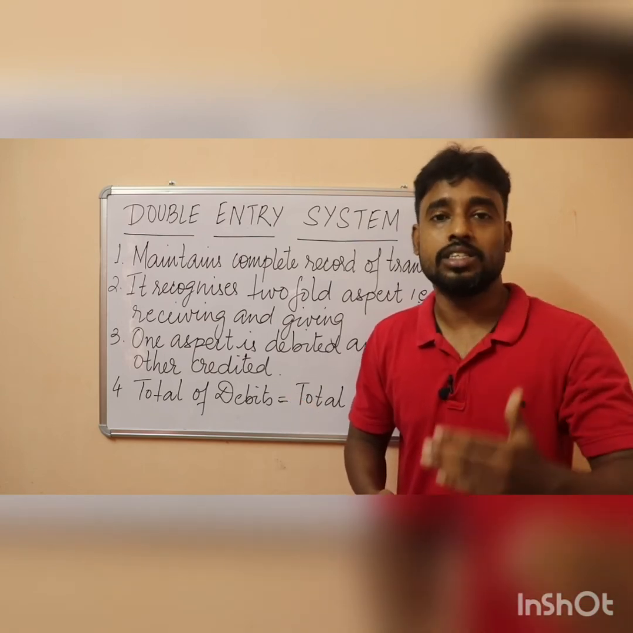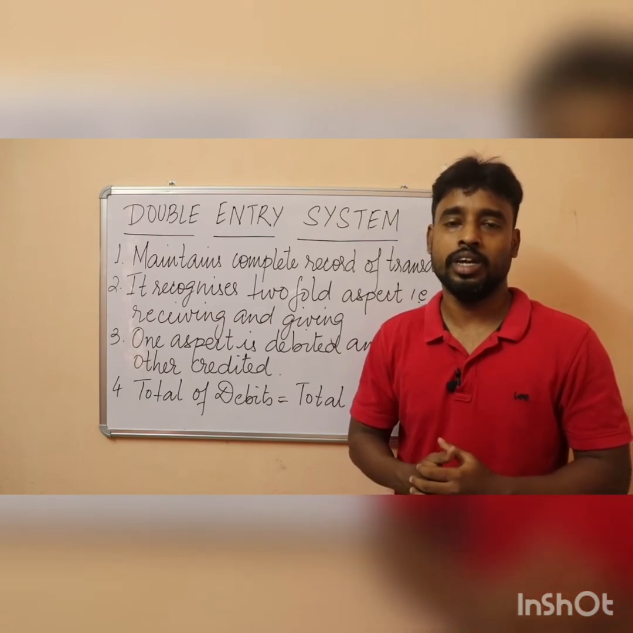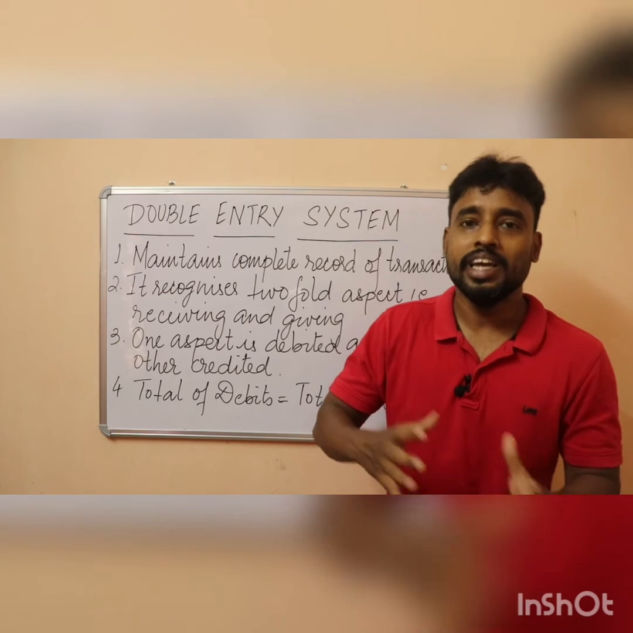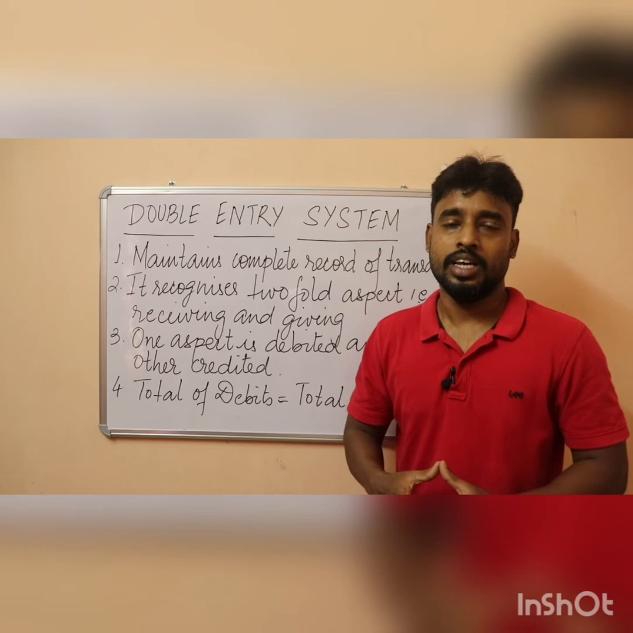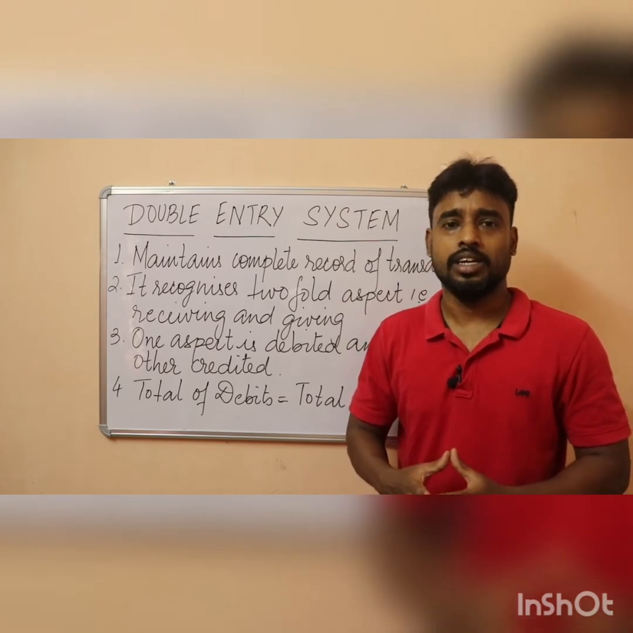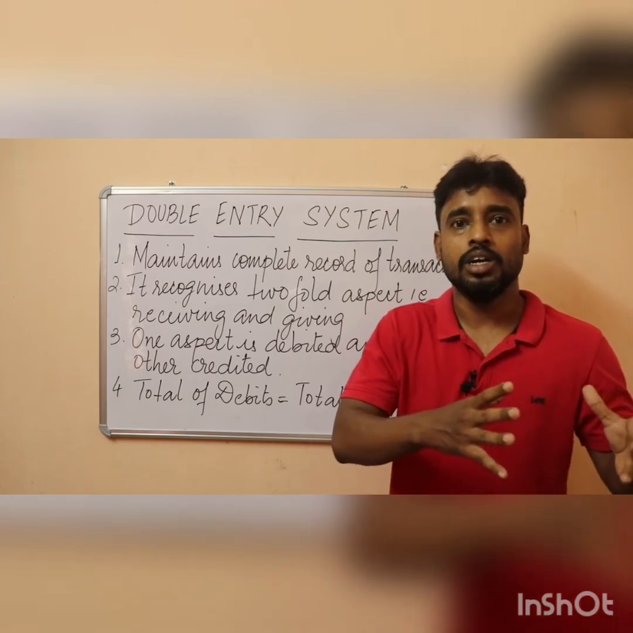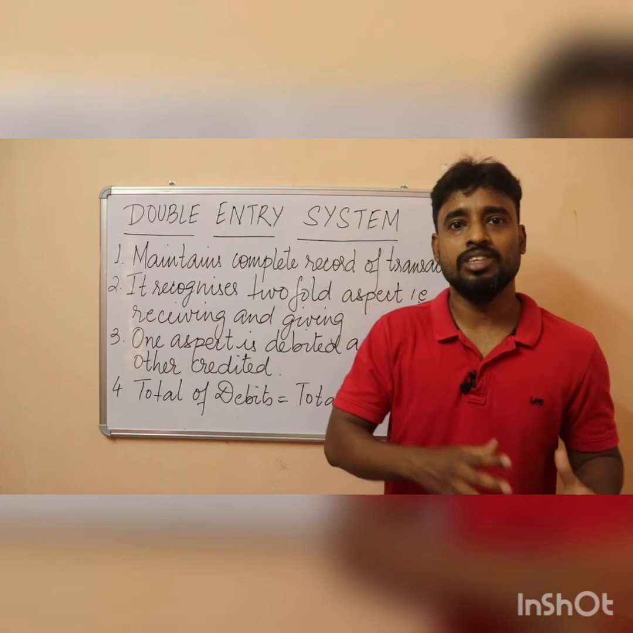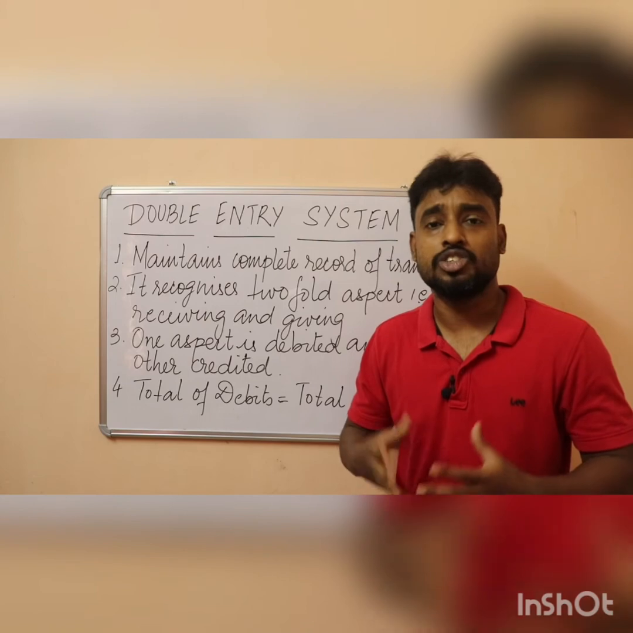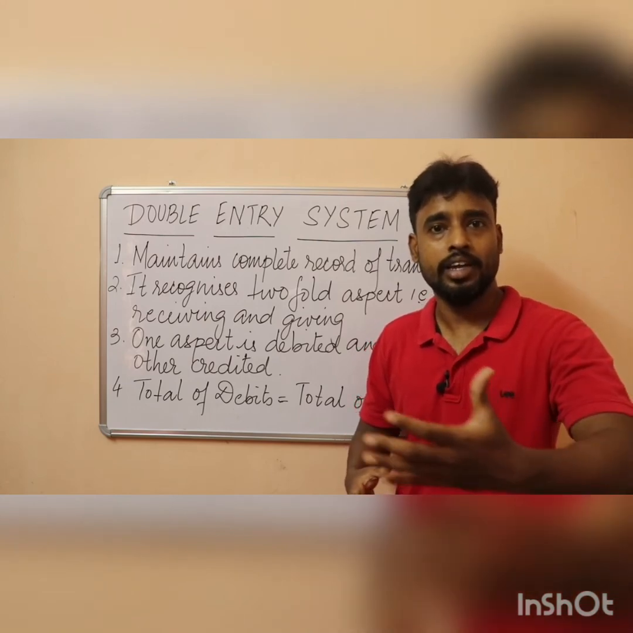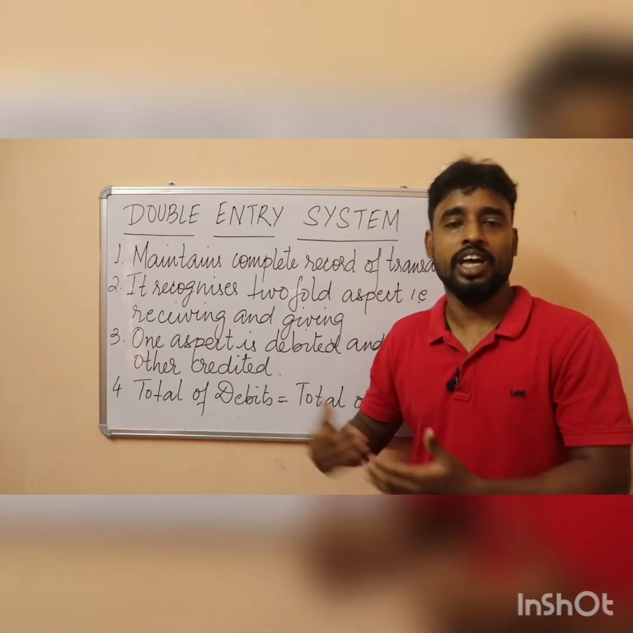Now there are three stages in the double entry system. The first stage is recording transactions. Recording a transaction is putting it into a book called journal, so making entries into the journal. The second stage is classifying. Classifying involves preparation of ledger accounts. All the entries entered in the journal are now classified and posted into the ledger, and then the trial balance is prepared. So the first stage was recording into the journal, and the second stage is classifying them into the ledger.